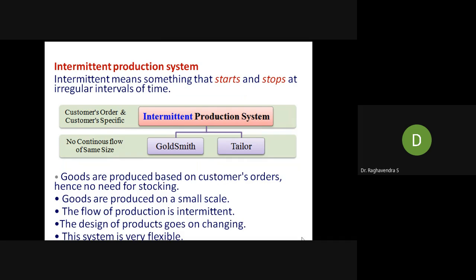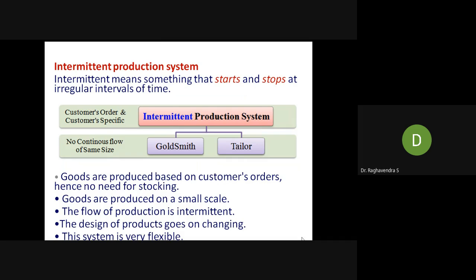One more example is a tailor. Once you go to the tailor, you give the dimensions and measurements of what you want stitched. If there is any problem with the stitched cloth, you go back to the tailor and ask for some modification. All these are examples of the intermittent production system.